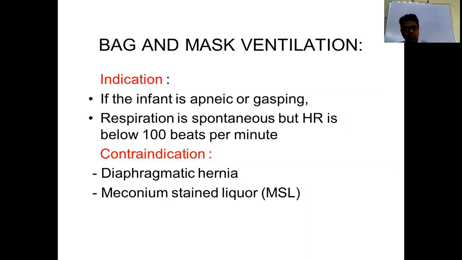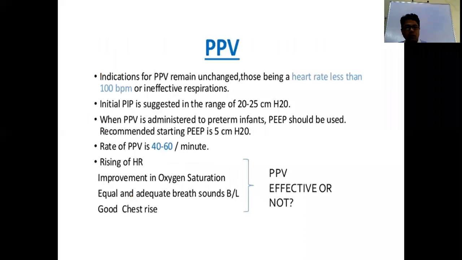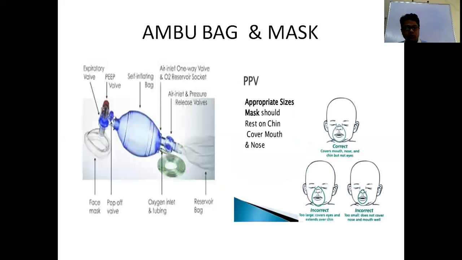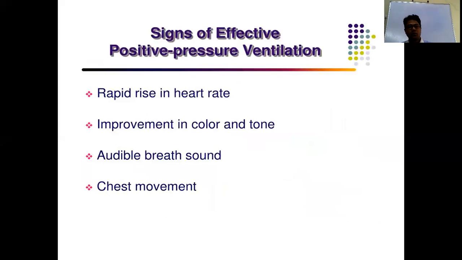So you should know what is the indication, what are the contraindications, what are the types of PPV available, what is the mask. So how to know effective positive pressure? If we are giving effective positive pressure, you will get a rapid rise in heart rate. You have to see chest movements and improvement in color and tone. Also you will get breath sounds and chest movements, and increased saturation in the pulse oximeter.